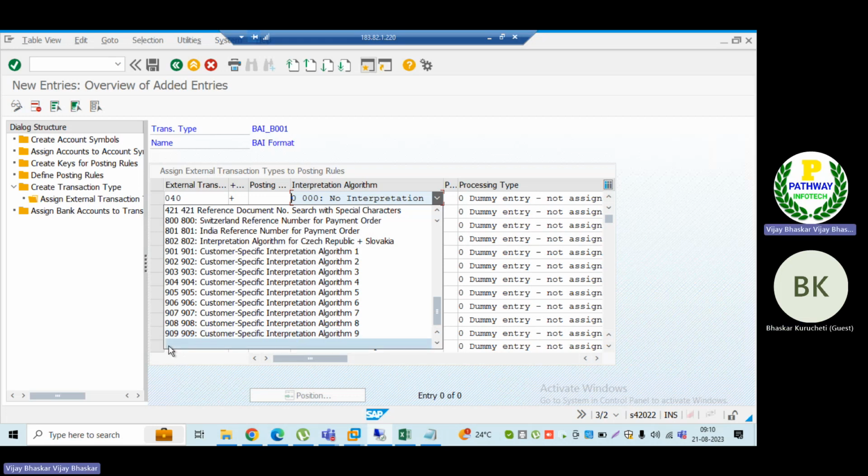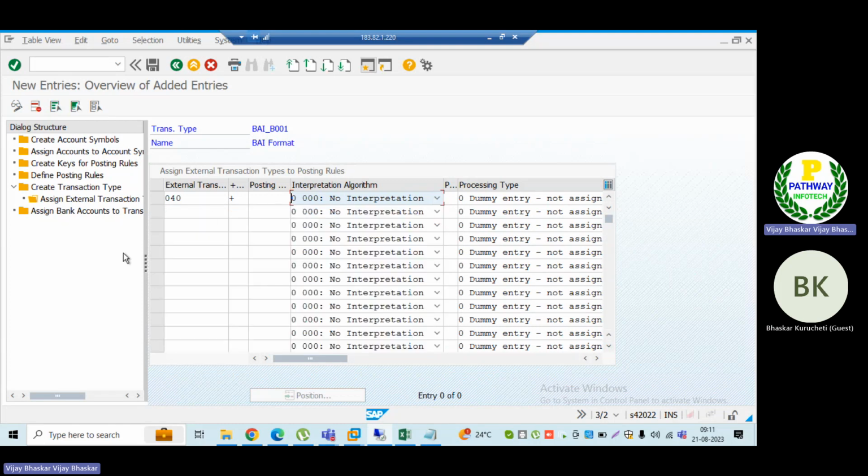Let's say now it's 900. 900 is not there here, so I'll keep it as 999, sir, for the new algorithm. Inside that algorithm, the technical team will build the program logic, whatever logic I want to write. Based on some sorting or identification, whatever conditions we require, we can keep inside the program. Then we can assign those interpretation algorithms to my BI code, and the system will determine that, sir.